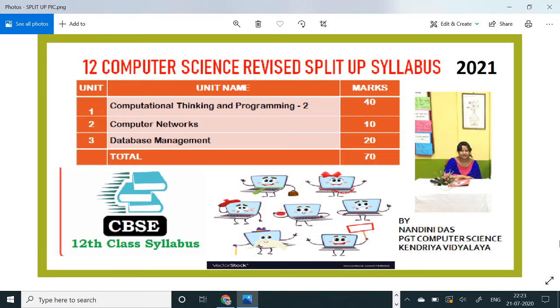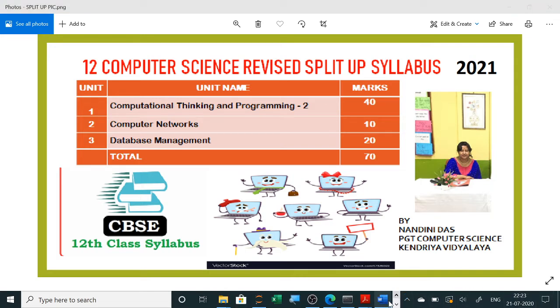Hello students. Now you have already got the revised syllabus of 2021, in which 30% has been deducted. Now how to prepare for this 70%? The split-up of the syllabus, that is, in which month which topics we have to cover, how to write the practical files, and when to design the project, is discussed in the split-up syllabus. So we are discussing all the split-up syllabus today. Now let us start with our syllabus.